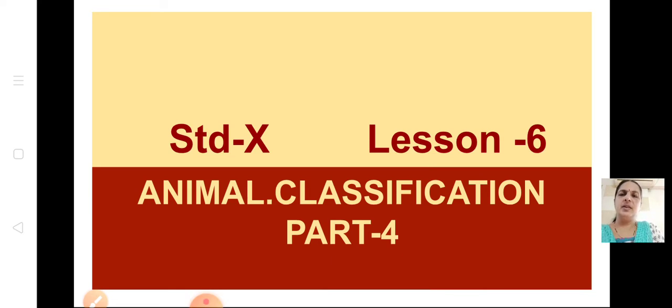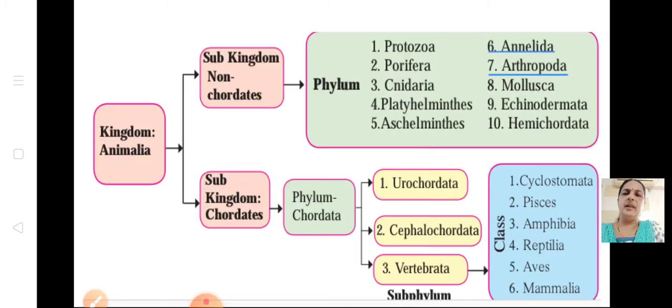Now, let us continue with the sixth lesson. We have already started with the lesson. Now, we are going to see part 4 of this lesson, animal classification. We have finished. Let us revise what we have learned. We learned about the classification, how the kingdom Animalia is divided into two subkingdoms. What are they? Non-chordates and chordates.